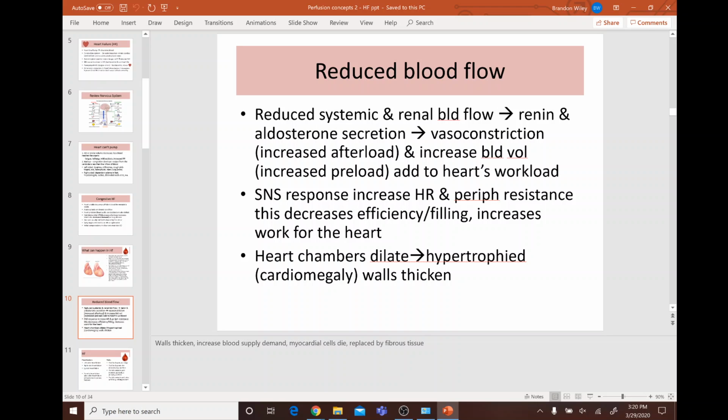So that causes vasoconstriction or increased afterload, and increased blood volume, which is increased preload, which adds to the heart's workload. Then the SNS response causes increased heart rate and peripheral resistance. This decreases efficiency in filling, which increases work for the heart. This causes the heart chambers to dilate, and you have cardiomegaly, causing the walls to thicken and stuff like that.